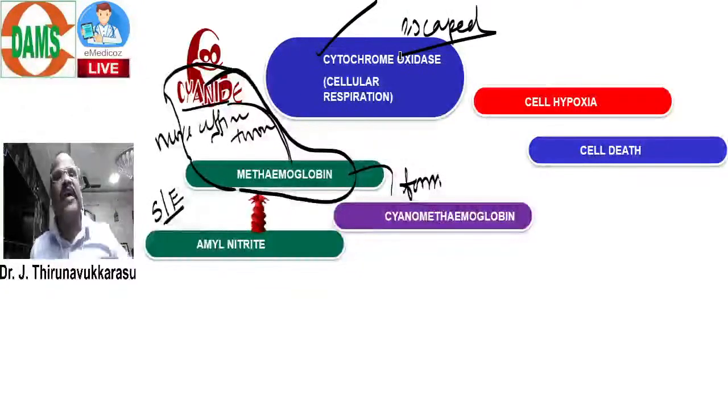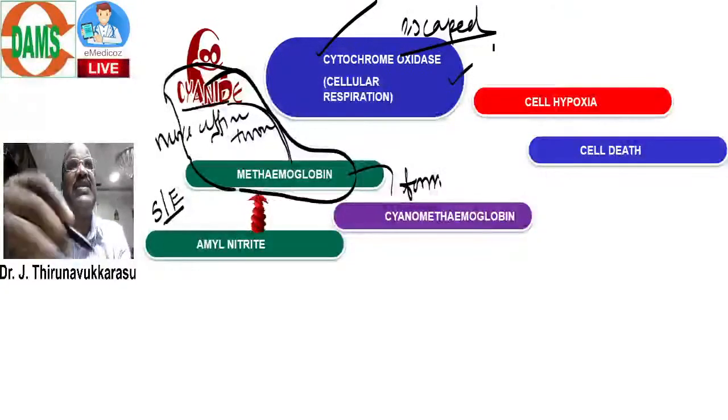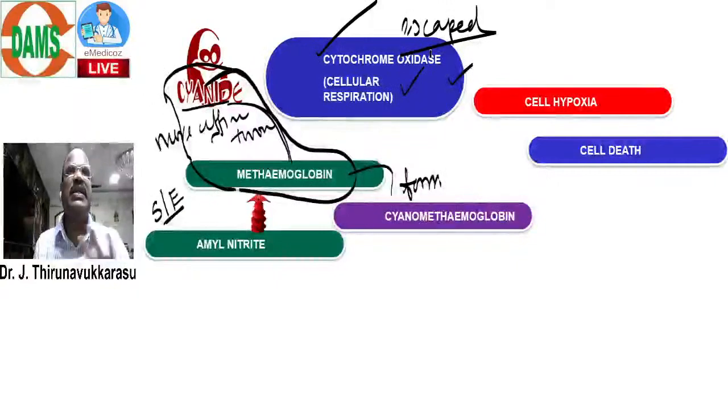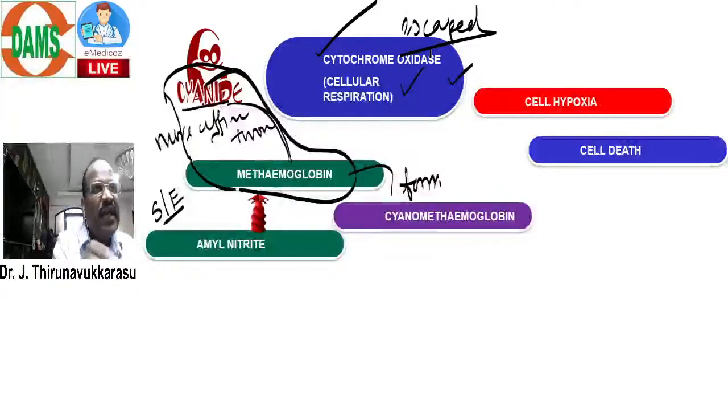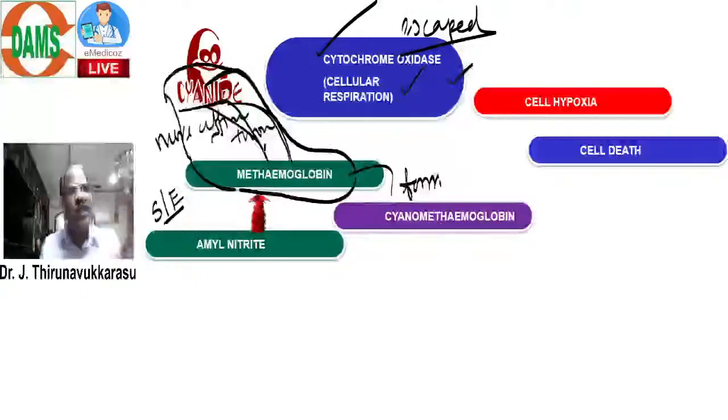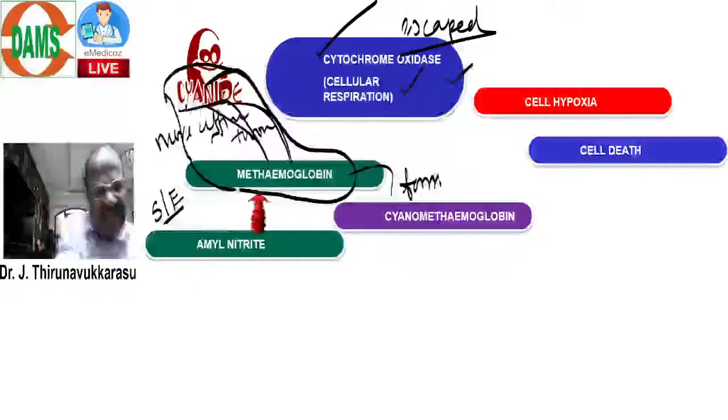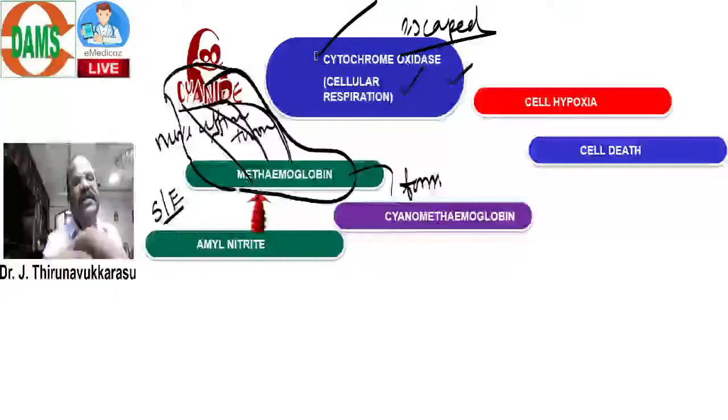When this enzyme escapes from cyanide, it is involved in cellular respiration and cell death is prevented. That's the concept. Whenever there is methemoglobin, the cyanide will be attracted towards methemoglobin, and they are going to form cyanmethemoglobin. When cyanide is attracted towards methemoglobin, the enzyme escapes from cyanide and is thereby involved in cellular respiration. Now they are going to form cyanmethemoglobin.